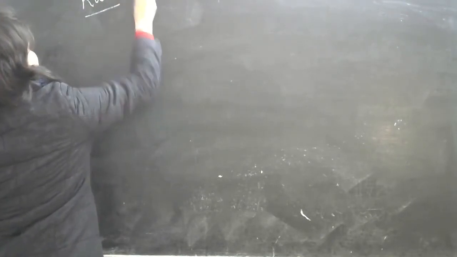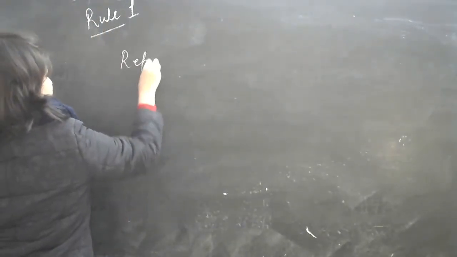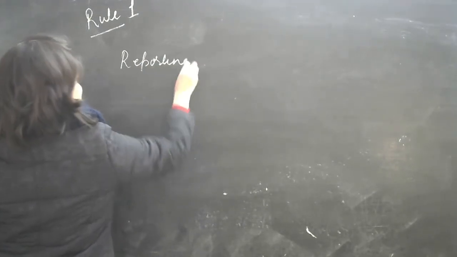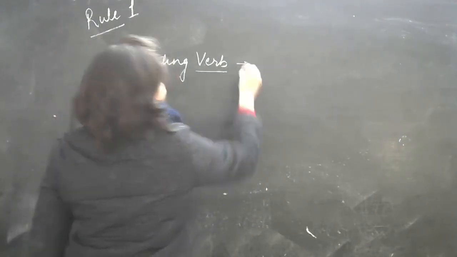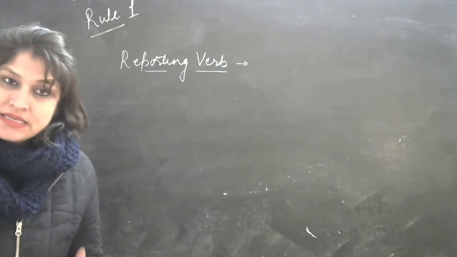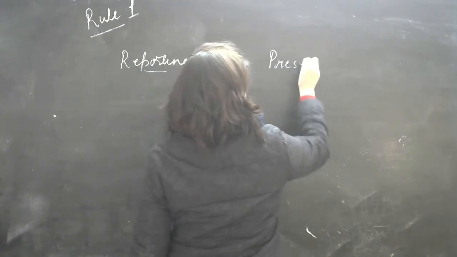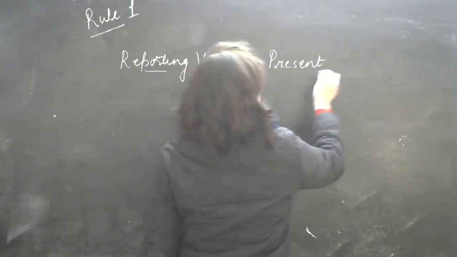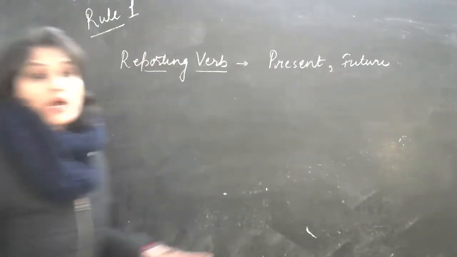Rule 1 says here, you'll have to remember the things. I just adjusted the camera up for you so that you can see. Rule 1, right. Now, reporting verb. Please remember, if the reporting verb is in the present tense or in the future tense, then what happens?